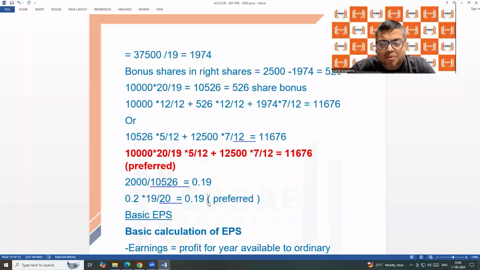In CIMA and Diploma IFRS, the working needs to be shown. But for an ACCA FR student, it is multiple choice, just the correct answer. How you are getting it, nobody is concerned.